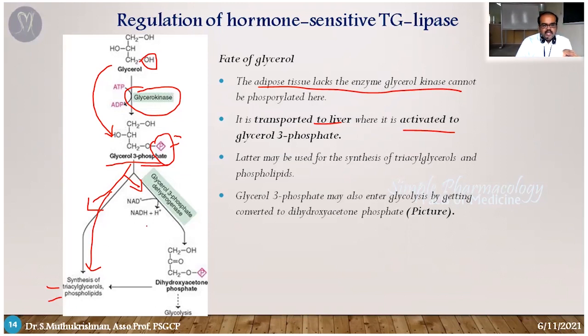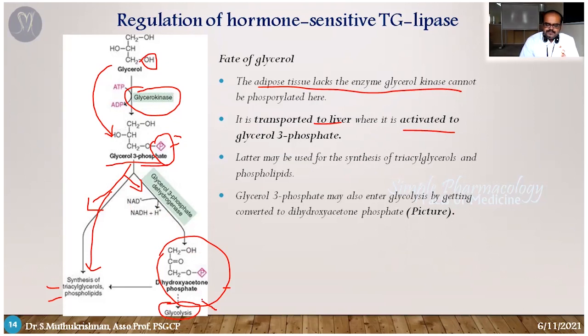That's one side. On the parallel side, the glycerol 3 phosphate enters into the glycolysis process by an intermediate product, dihydroxyacetone phosphate. So it removes hydrogen by NAD and converts into dihydroxyacetone phosphate. This material enters into the glycolysis process.